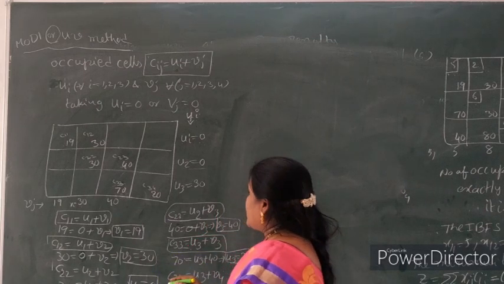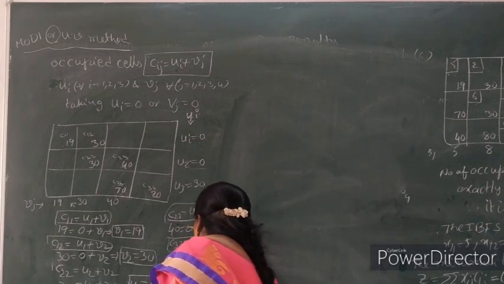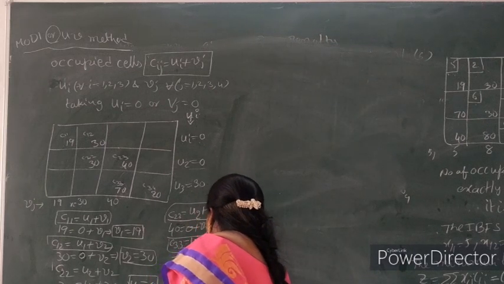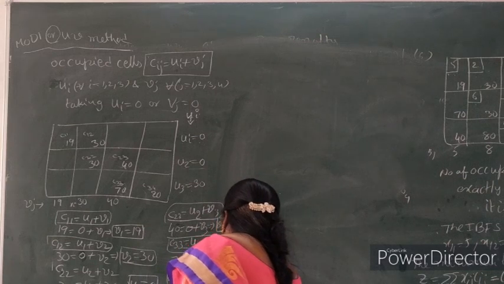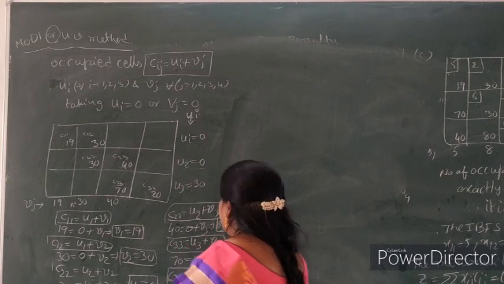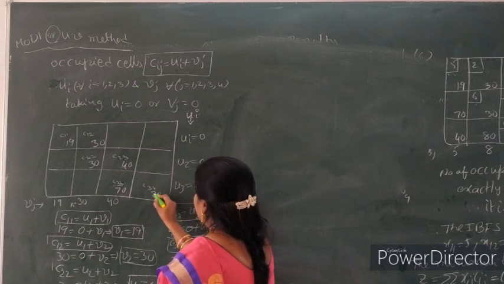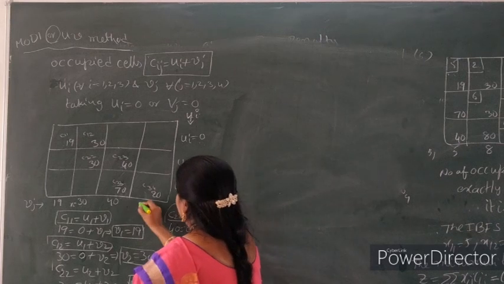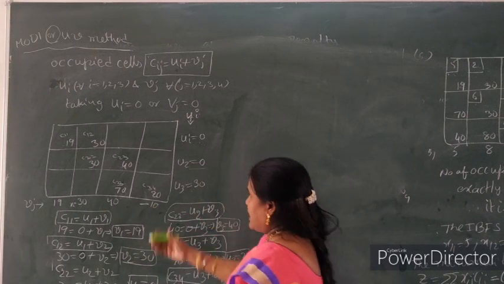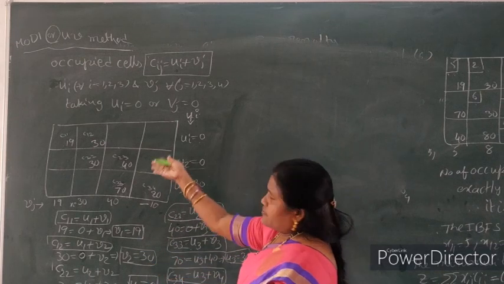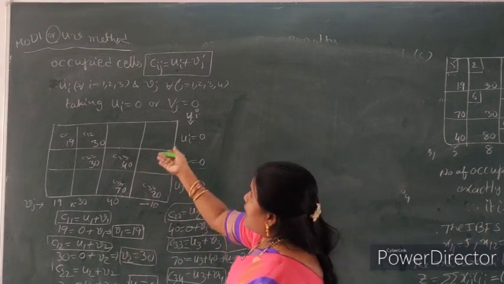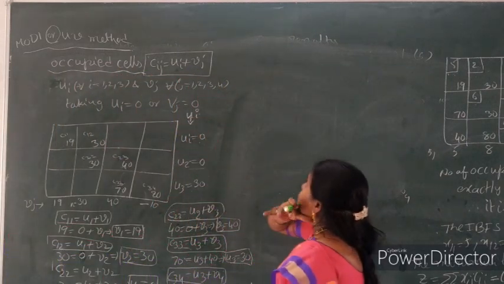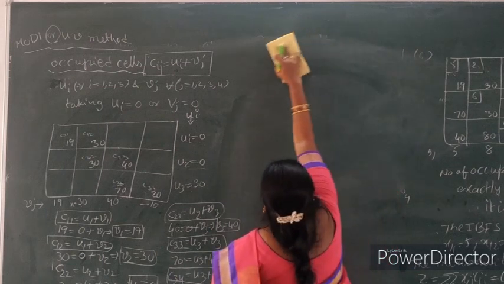So C34 what is the value here? 20 equal to U3 30 plus V4. So here V4 equal to minus 10. Directly we write minus 10. Also using the formula for occupied cells, Cij equal to Ui plus Vj. Now we find out unoccupied cells.